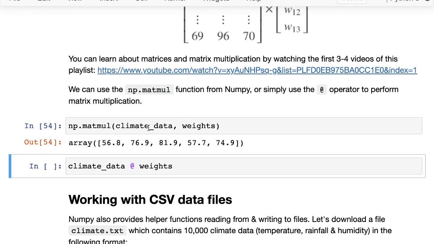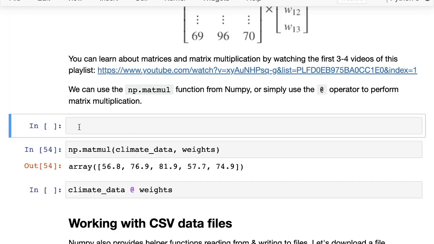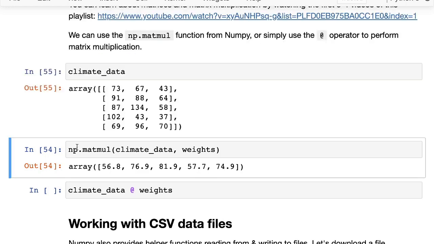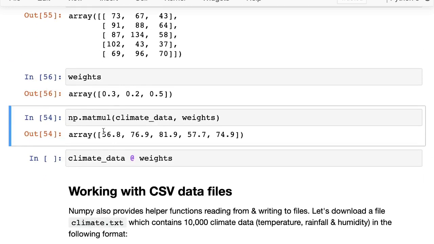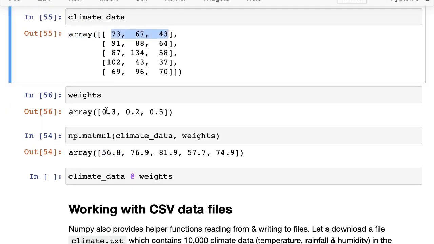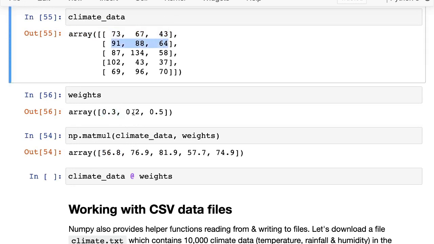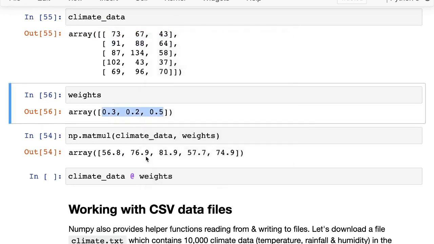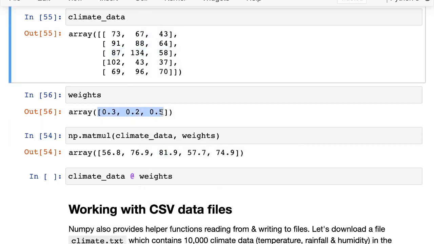Once again, NumPy gives an inbuilt function for matrix multiplication. So here, what we're doing is we're taking the climate data and the weights and doing a matrix multiplication. The first element comes from the dot product of this row with the weights vector. The second element comes from the dot product of this row with the whole vector. And the third element comes from the dot product of this row with the whole vector, and so on.